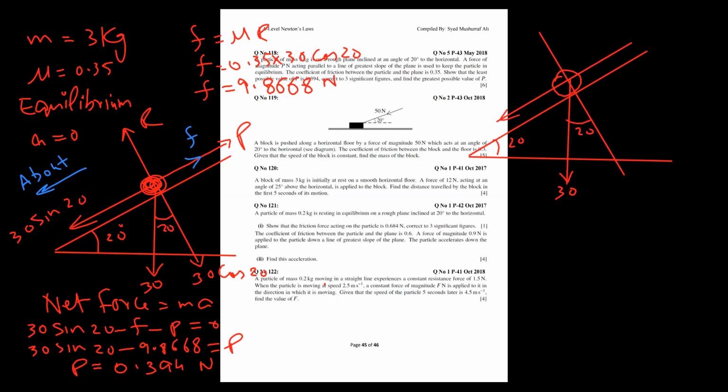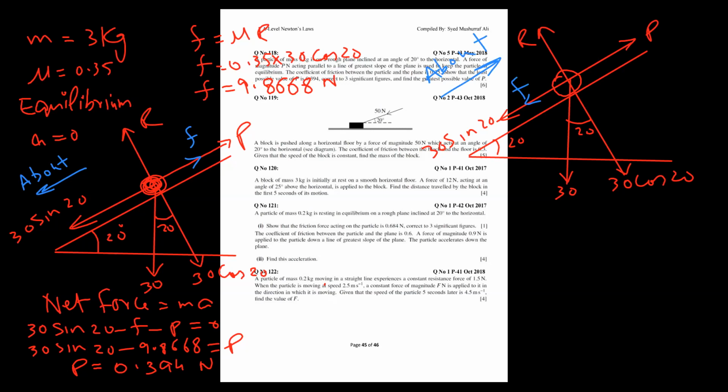This is 30 sine 20. Upward is R, and downward is 30 cos 20. And the applied force is P, but now P is increased. He called one friend, or more applied force, so about to move up. Friction, common sense, is below.